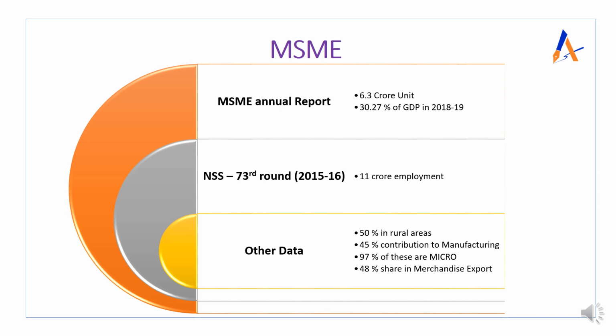45% of the manufacturing contribution is coming from MSME. So that is the importance. And within MSME also, we have micro, small and medium enterprises. Interestingly, 97% of the total employment generated in the MSME sector is coming from the micro enterprises. So micro enterprises account for 97% of the total employment in the MSME sector.